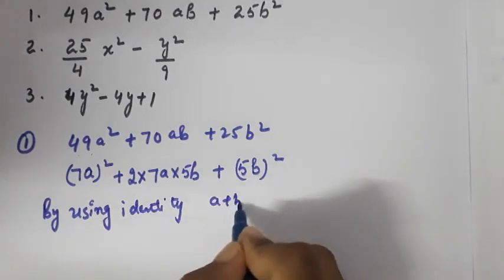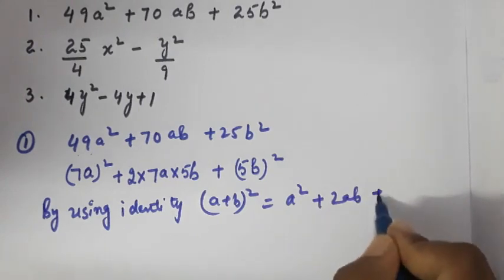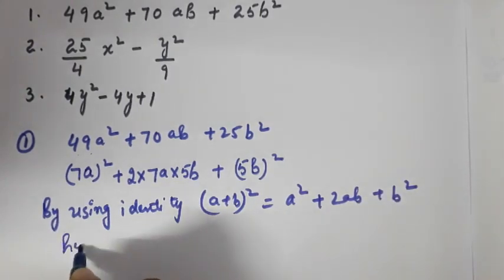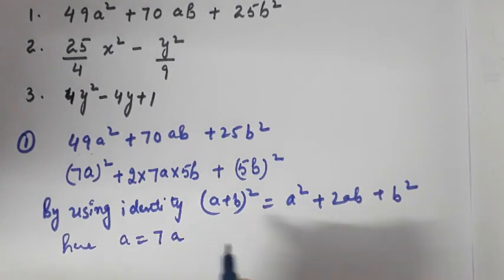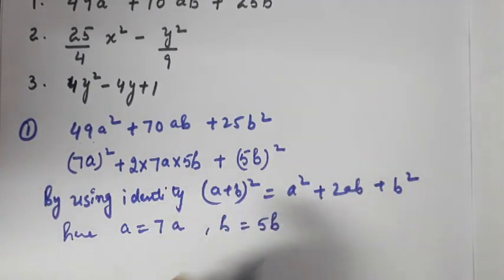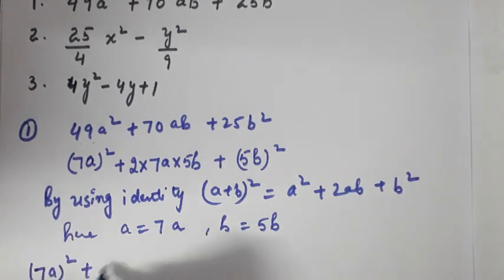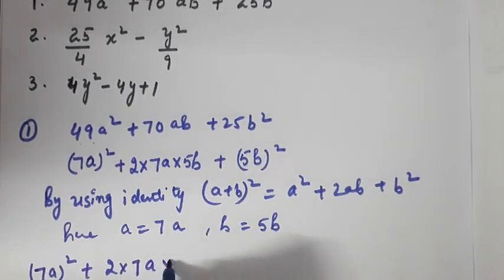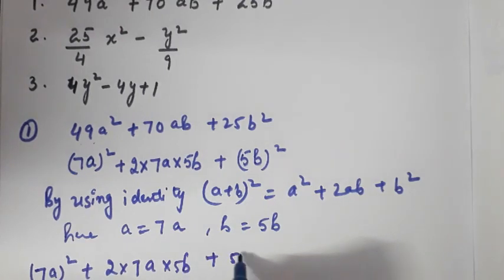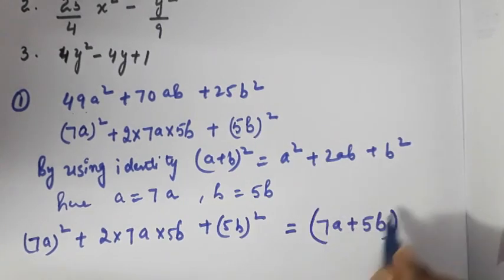A plus b whole square is equal to a square plus 2ab plus b square. Here a is 7a and b is 5b. So I can factorize this expansion like this. I can write 7a whole square plus 2 into 7a into 5b plus 5b whole square is equal to 7a plus 5b whole square.